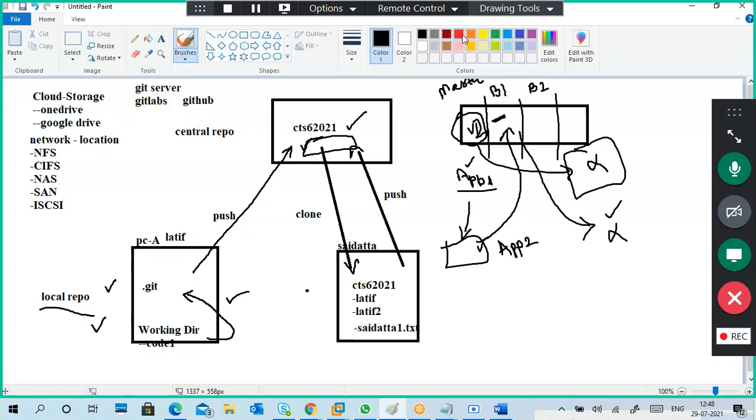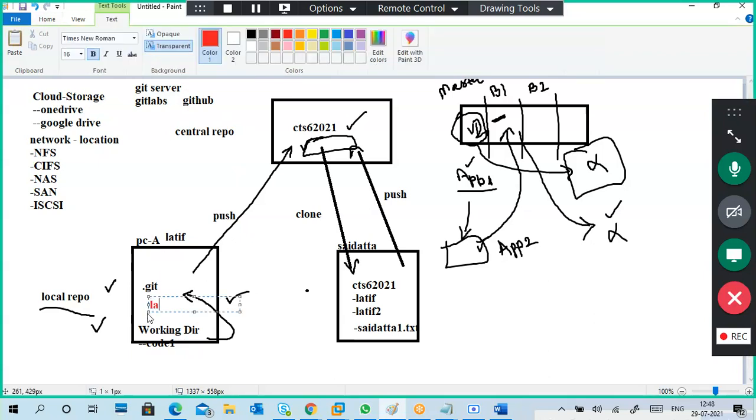What I'm doing here, see, I have files in this one: Latif and Latif 2. These are two files in this one.